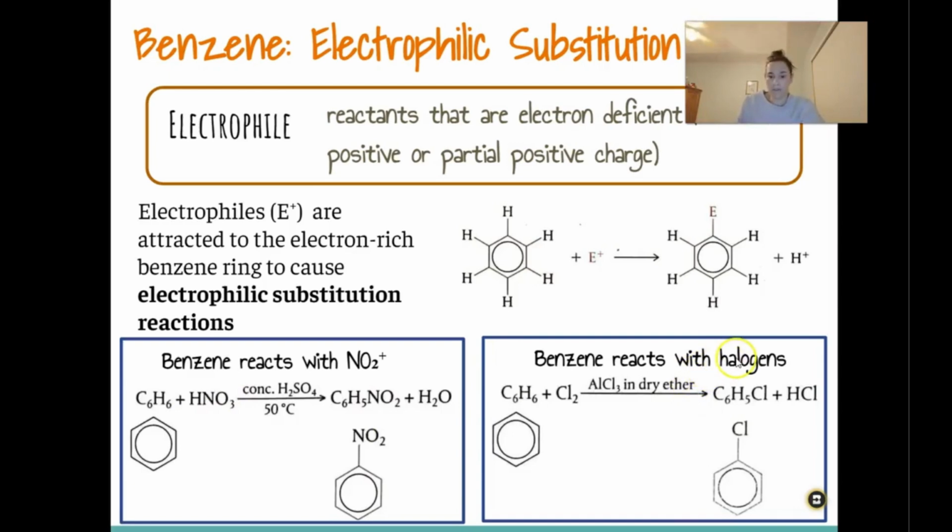And it can also do this with halogens. So normally chlorine isn't thought of as an electrophile, but if you separate the charges and form chloride, then the other chlorine will be electropositive, electron deficient, and then that benzene ring can attack that positive electrophile in order to bond to it and kick out the hydrogen. So that would form a benzene with a chlorine attached to it and hydrogen chloride gas. And again, what's above the arrow are the conditions or catalysts needed for this reaction to occur.